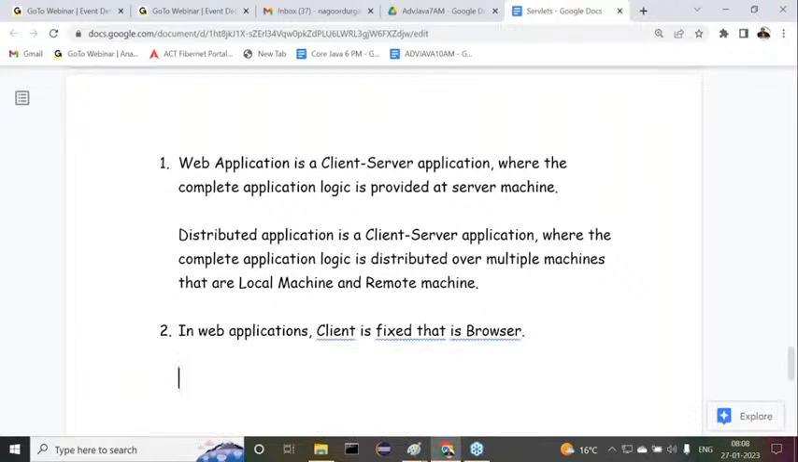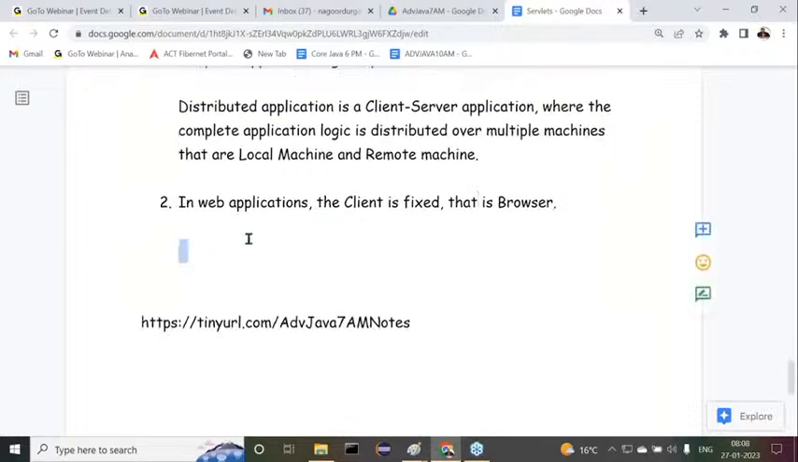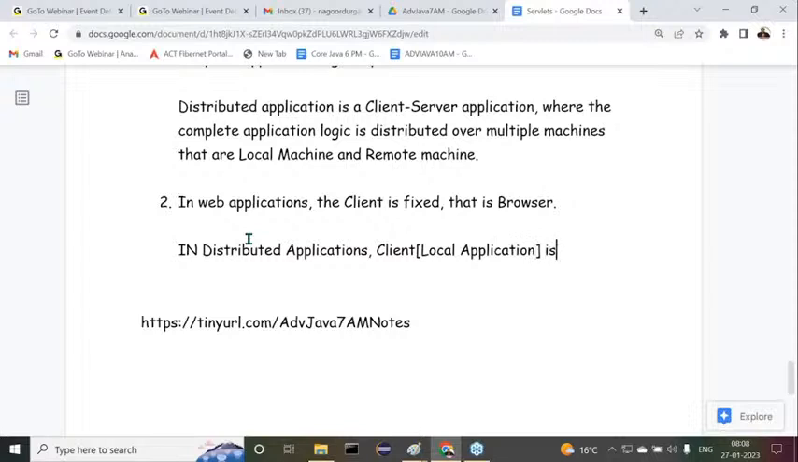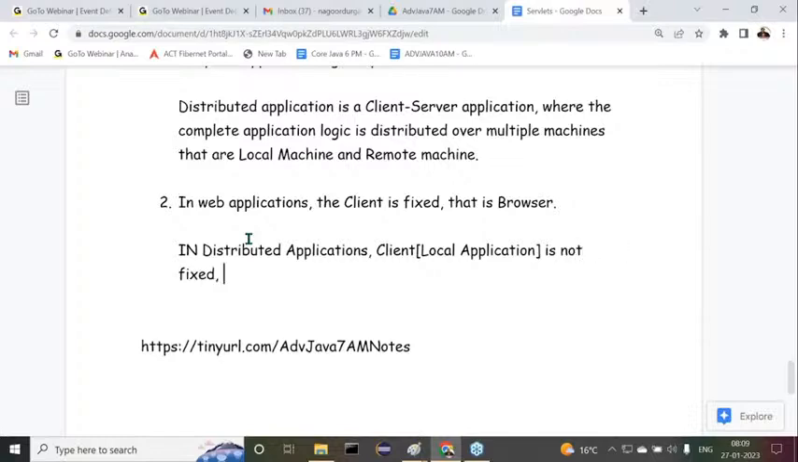In web applications, the client is fixed. That is the browser. But in distributed applications, whenever I take the client, we can understand it as a local application up to now. I'm giving clarity here. Client is a local application. Then what is this client here? Client is not fixed.